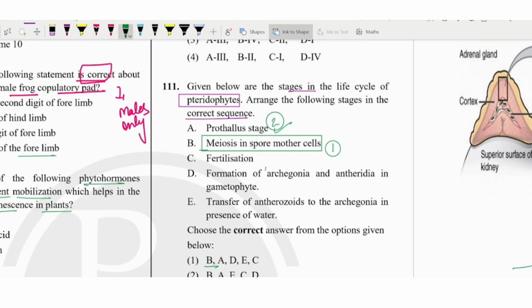Then after that only the formation of the archegonia and the antheridia would be there. On the third stage it would be there, and the transfer of the antherozoids to the archegonia in the presence of water, obviously it would be fourth. And then in the last one, the fertilization should be there. So we can say B, A, D, then E, C, given in the first option only.